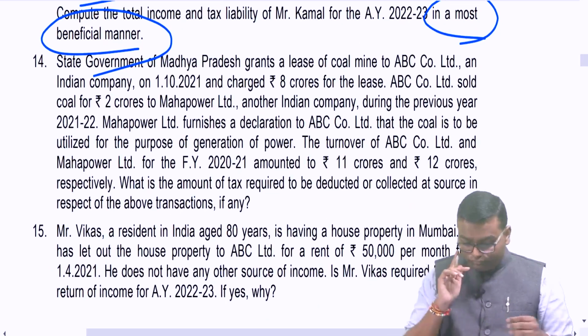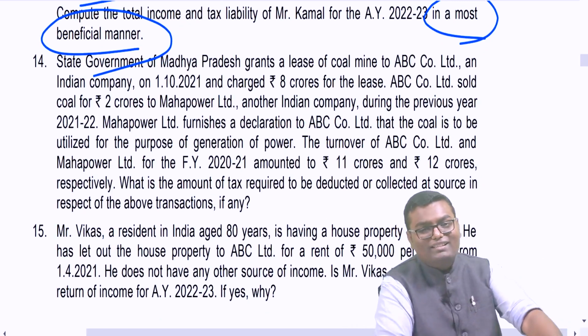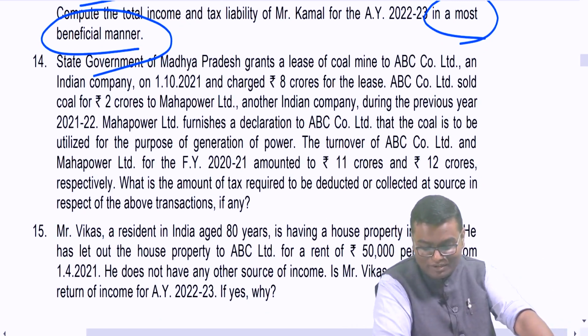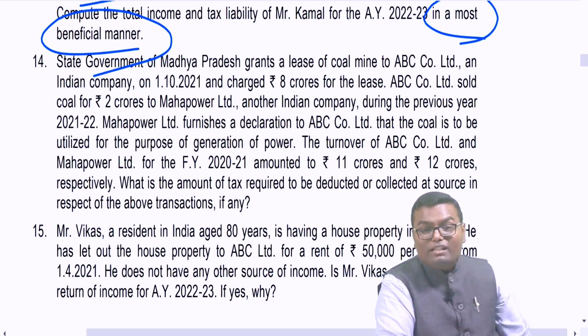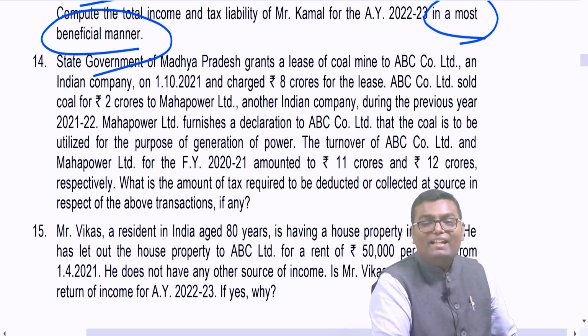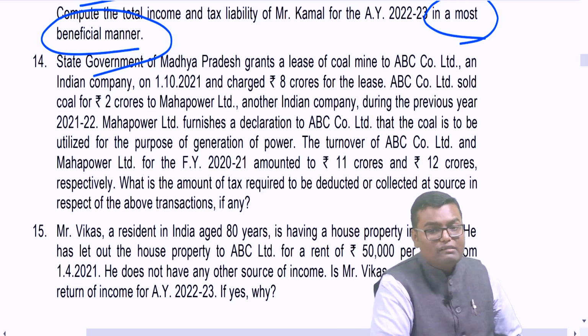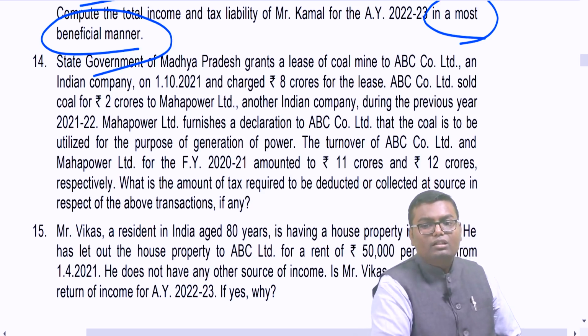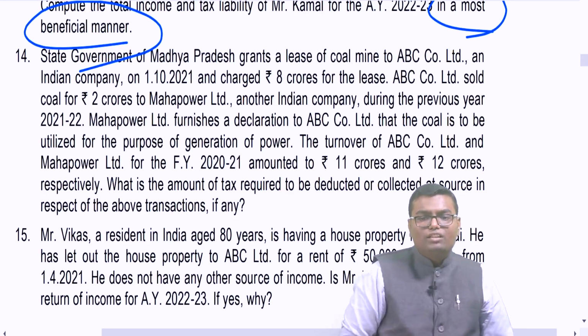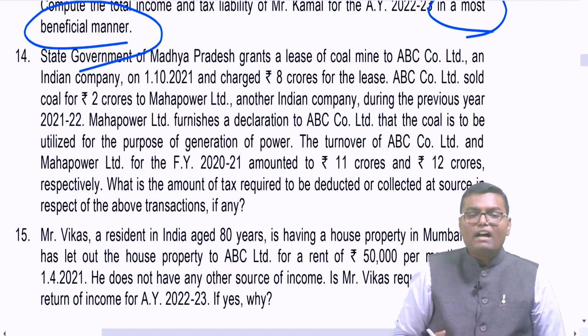question number 14. Again, a very unique concept they have tried to incorporate. State government of Madhya Pradesh granted a lease of coal mine to ABC Company Limited, an Indian company, on 1st October 21 and charged rupees 8 crore for the lease. ABC Company Limited sold the coal of rupees 2 crore to Mahapower Limited, another Indian company. During previous year 21-22, Mahapower furnished a declaration to ABC Company Limited that the coal is to be utilized for the purpose of generation of power.